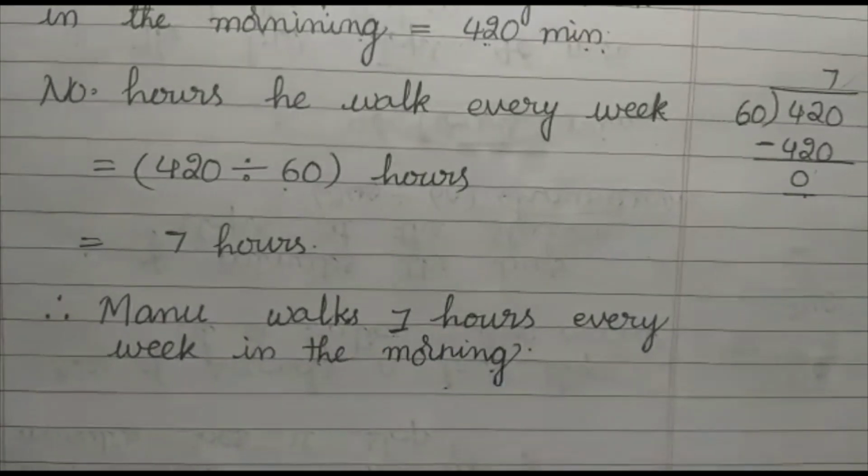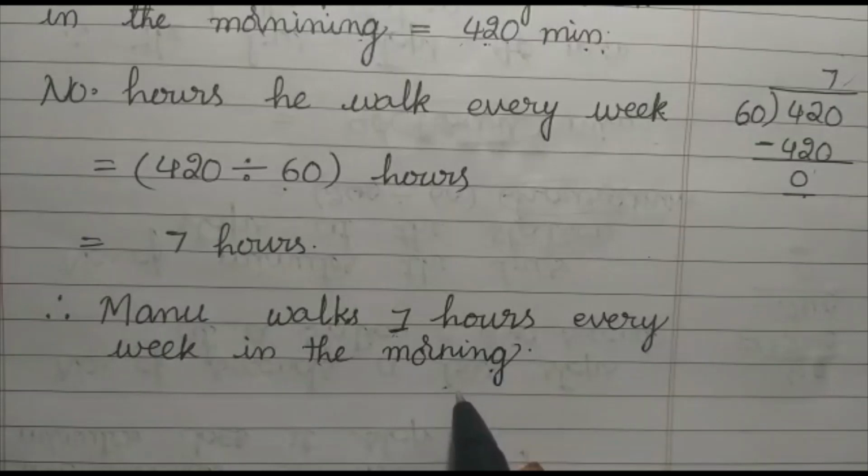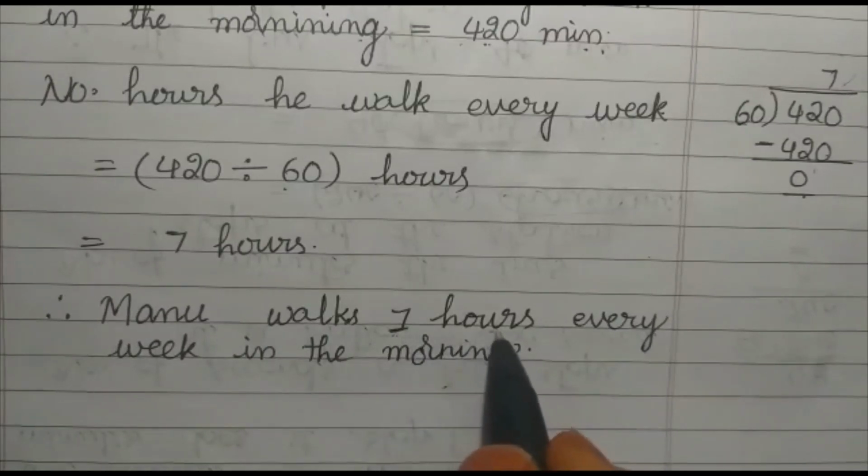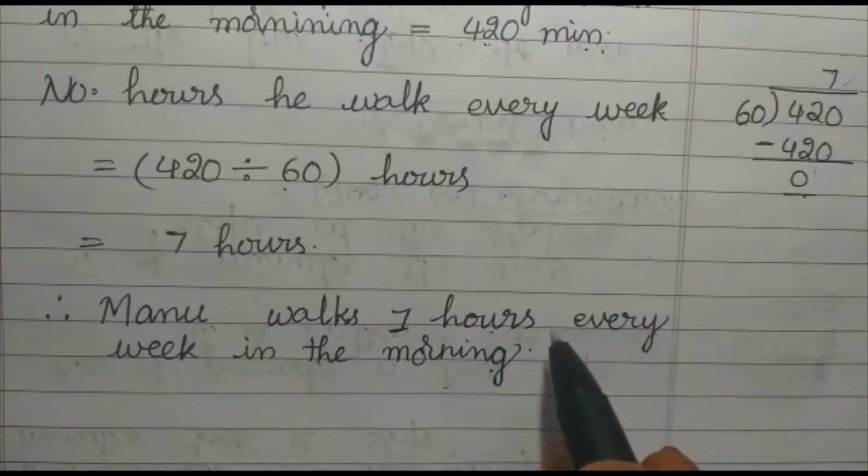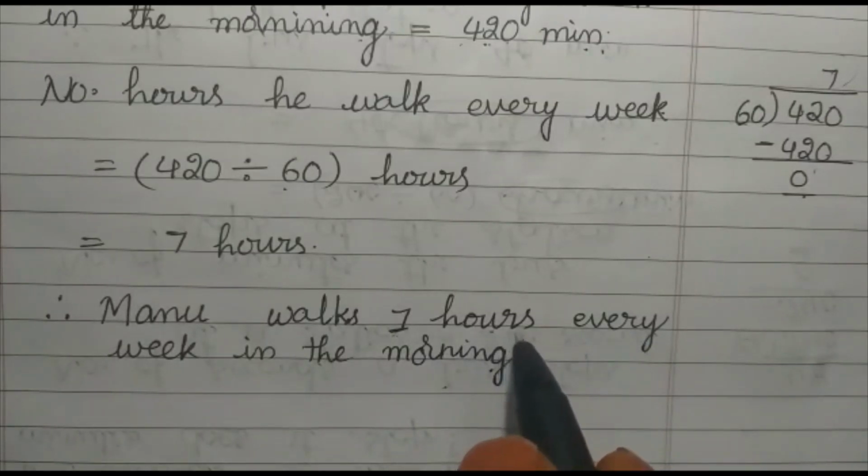Manu walks 7 hours every week in the morning. Means how much time is he spending every day, children, in the morning? Yes, children. 1 hour. Okay? How many days does a week have? 7 days. 7 days, 7 hours means 1 day, 1 hour. Means every day, 1 hour he is walking.